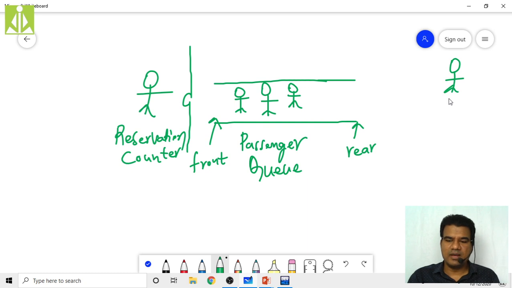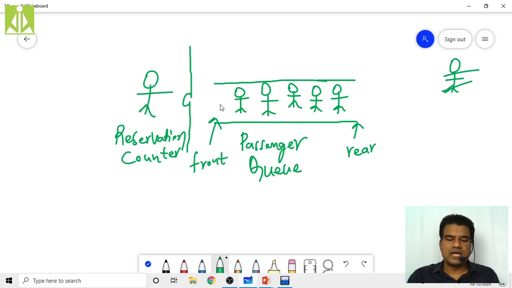If he is a normal passenger, then of course he has to enter the queue from the rear end. So he will come over here and stand in the queue like this. Understood? Always the element insertion into the queue is supposed to be done from the rear end. Even if one more new person comes, he also has to come from the rear end only. All the new persons will be added from the rear end only, not from the front end.